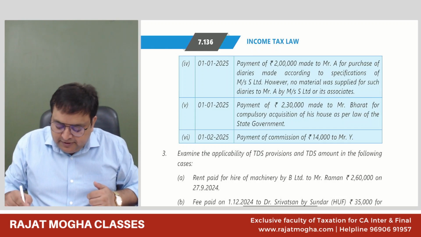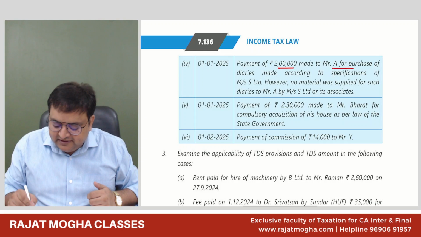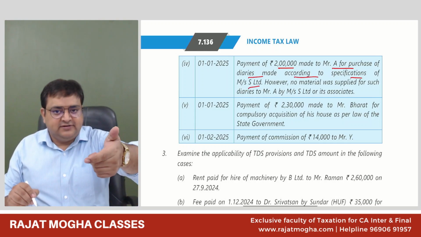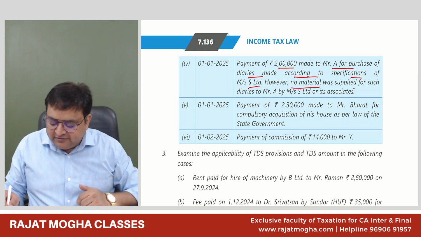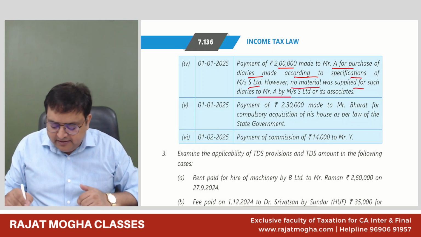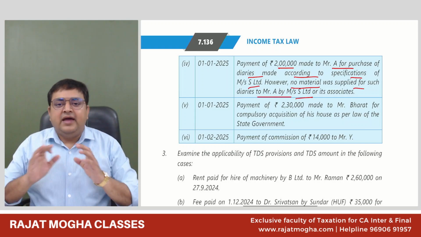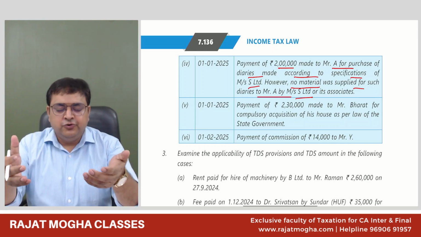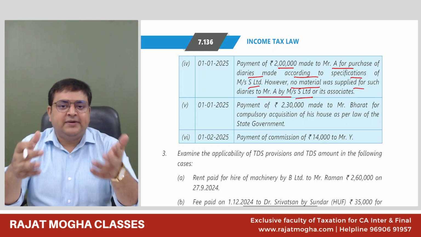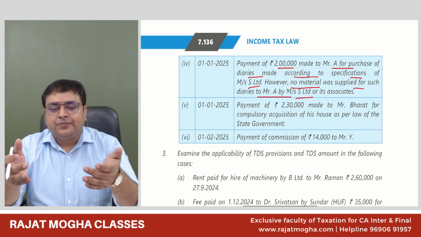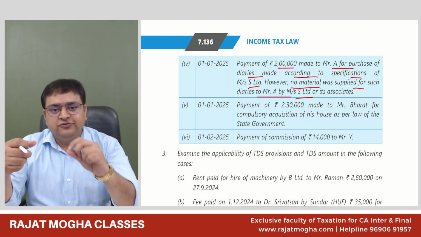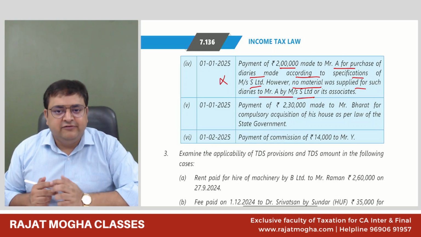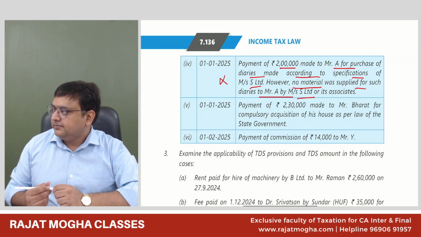So here the payment of 2 lakh made to A for the purchase of diaries made according to the specification of S Limited. So S Limited has given the specifications. However, no material was supplied to Mr. A by S Limited. So I have not supplied any material to you, nor has any of my associates supplied any material to you. So in that case, it would be a purchase transaction. It is not a work done. So again, 194C would not be applicable. It's a purchase transaction. Got it?